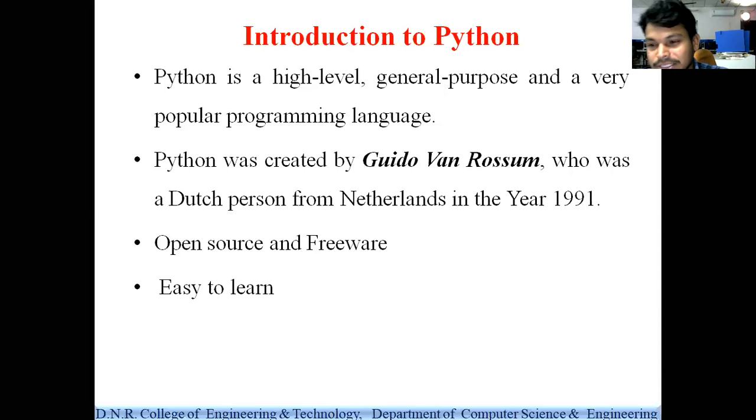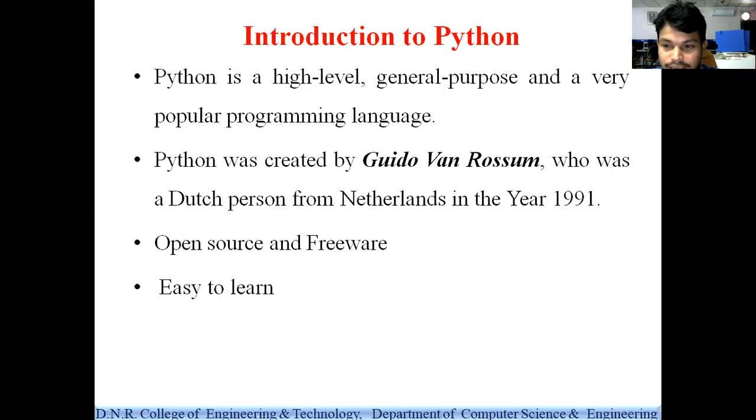What is general purpose? General purpose is nothing but, any application we want to develop can be developed by using Python, right? Either desktop applications or Windows applications or web applications, any application can be developed by using Python. That's why it is a general purpose programming language, and it is high level programming.